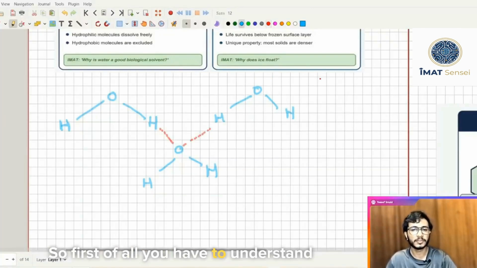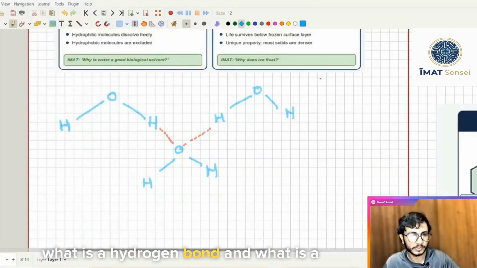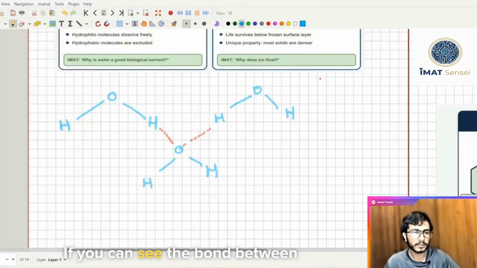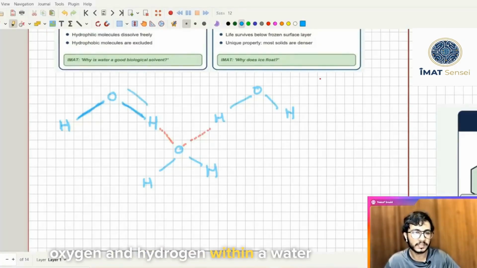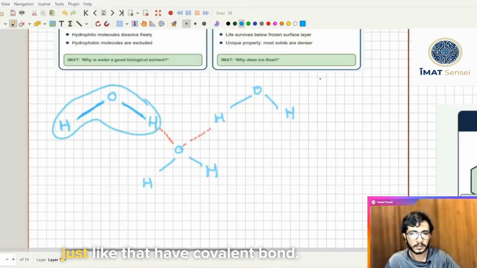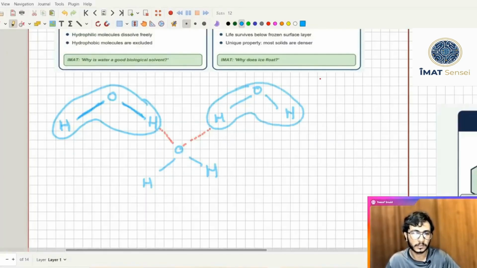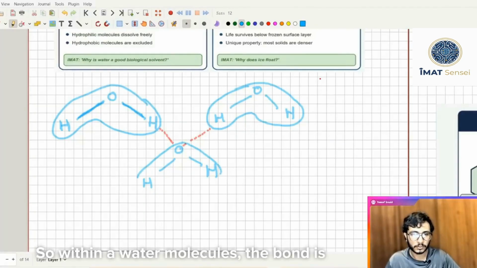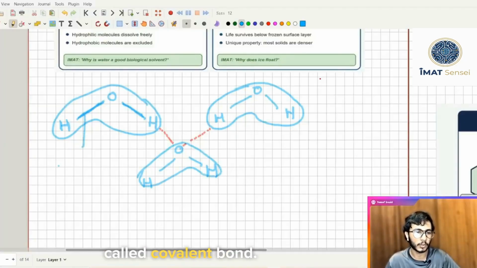First of all, you have to understand what a hydrogen bond is and what a covalent bond is. The bond between oxygen and hydrogen within a water molecule is called a covalent bond.